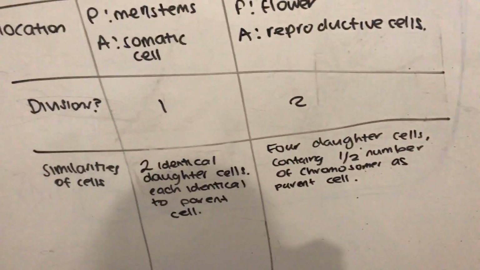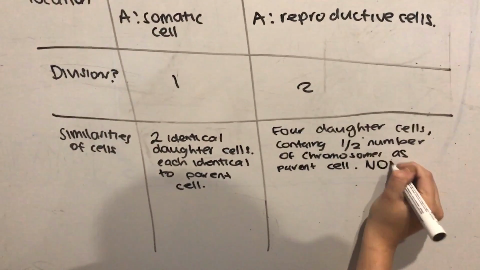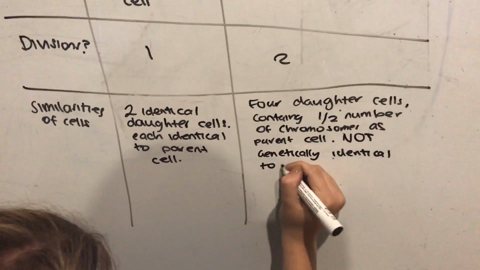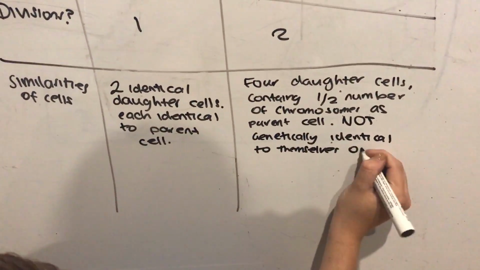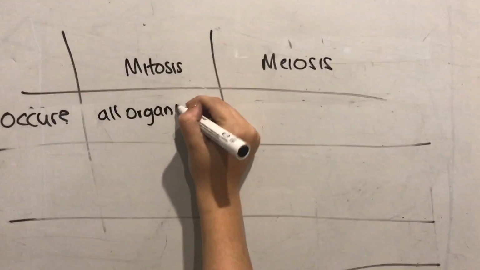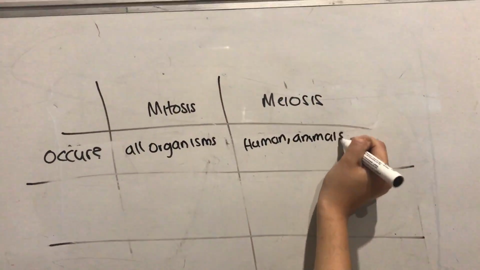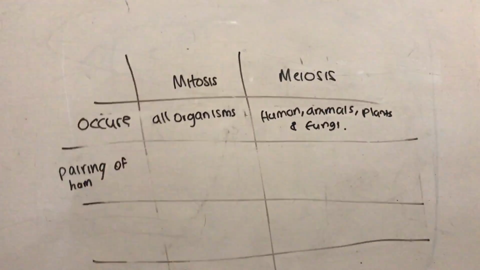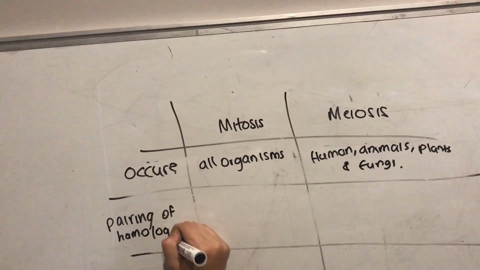Relative number of chromosomes before division and after division. Before division, mitosis has 46 chromosomes and after has 46, whereas meiosis before has 46 chromosomes and after, due to the four haploid cells, has 23 chromosomes each. Where does it occur? Mitosis occurs in all organisms, however, meiosis occurs in humans, animals, plants, and fungi. Pairing of homologues. Mitosis does not pair homologues, however, meiosis does.